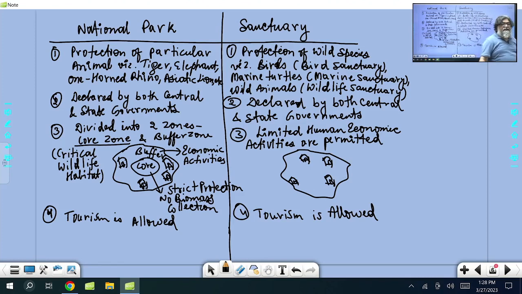All these are controlled by the forest department, right? So I'm giving a difference there. Basically, these are the basic differences that I'm trying to make you understand. But again, you know that we cannot remember all the names. Remembering all the names is a very difficult task. So that's why current affairs become very, very important. But I'll go to certain important areas through the map. So first I gave you the general idea. Please write it down, then I'll go to the map.